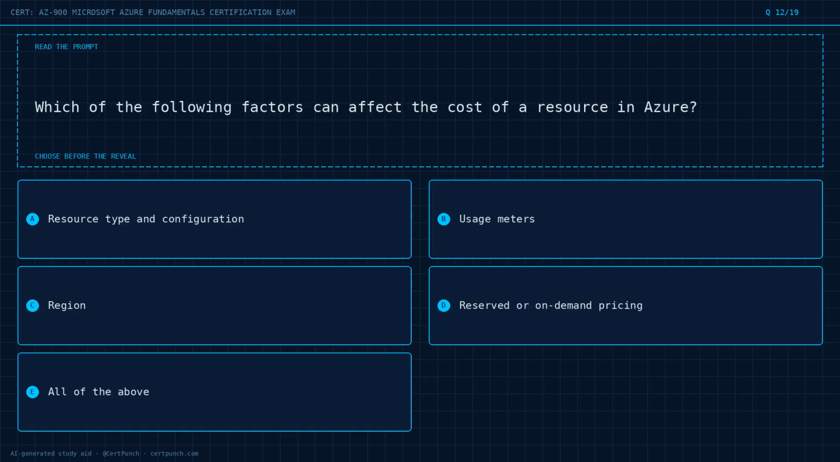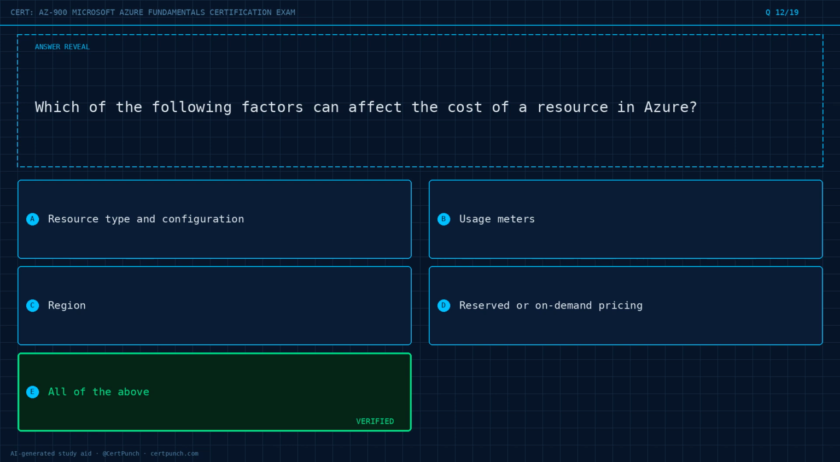Question 12 of 19. Which of the following factors can affect the cost of a resource in Azure? Option A, resource type and configuration. Option B, usage meters. Option C, region. Option D, reserved or on-demand pricing. Option E, all of the above. Choose the best answer before the reveal. Commit to it now.